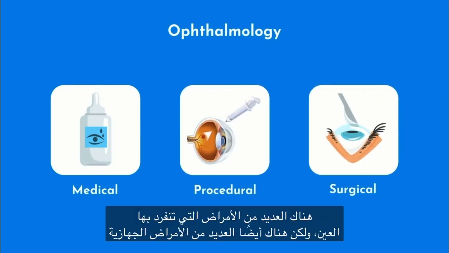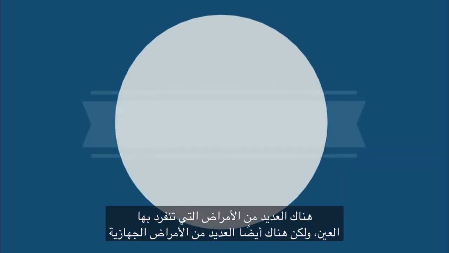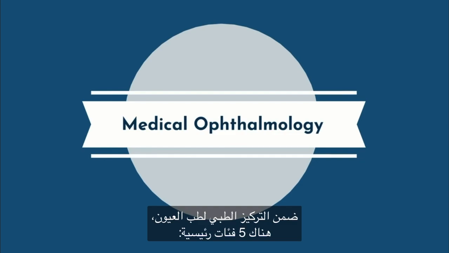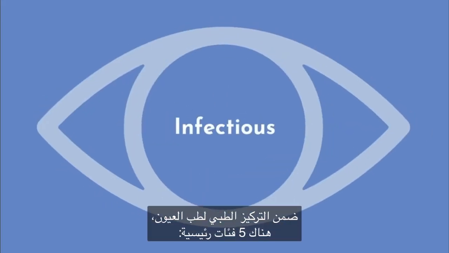There are many diseases that are unique to the eye, but also several systemic diseases that have manifestations in the eye. Within the medical focus of ophthalmology, there are five main categories.